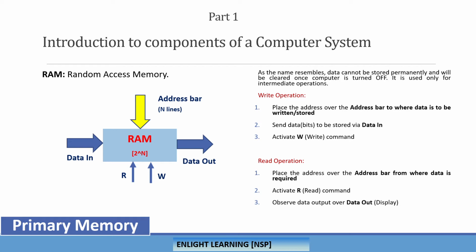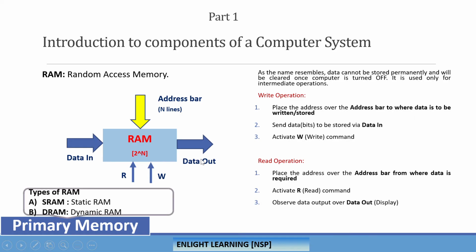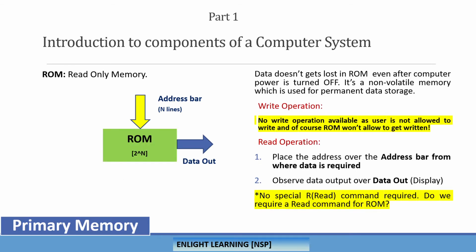And if you want to do a read operation, in a similar way, put the address on the address bus from where you are trying to read the data, and here we don't need the data input. Why? Because we are not going to store any data. So enable the read command, and you can now observe the data on the data output. Now, of course, there are two types of RAM here, SRAM and DRAM, static RAM and dynamic RAM. Now, read-only memory.